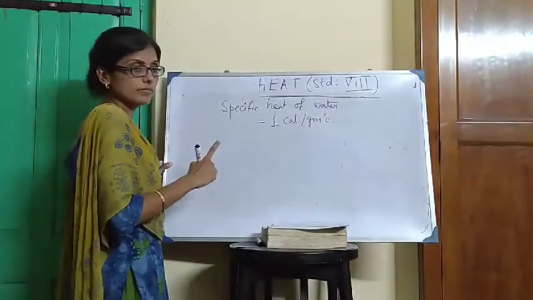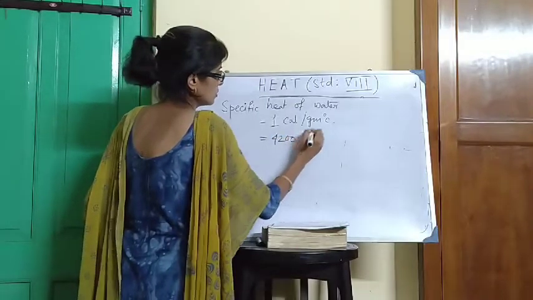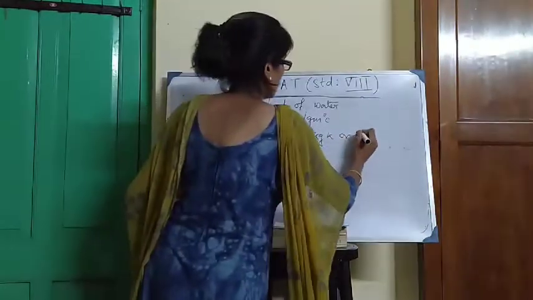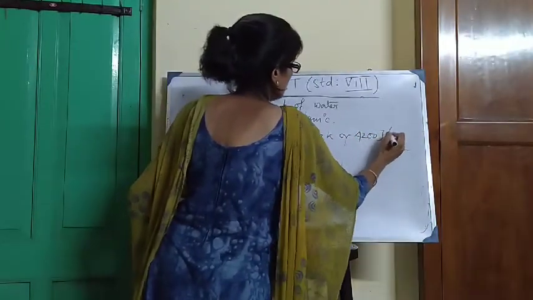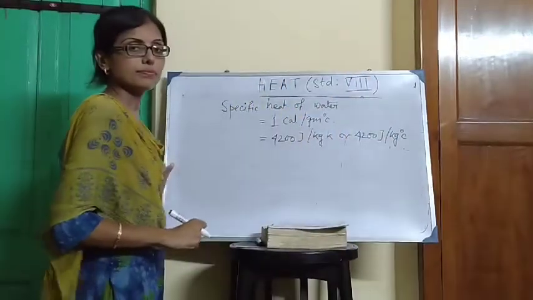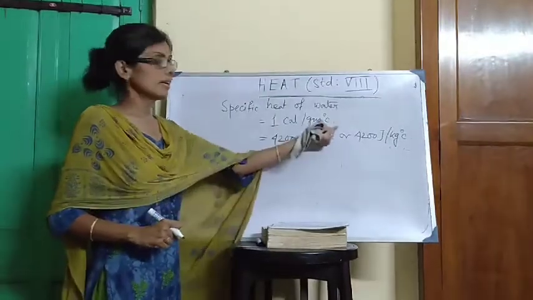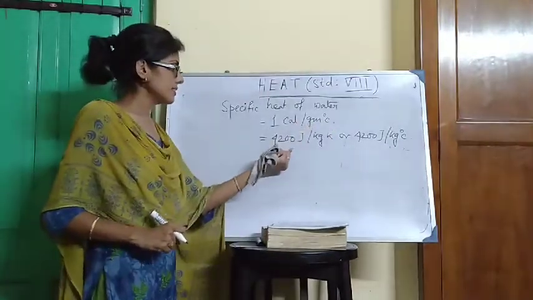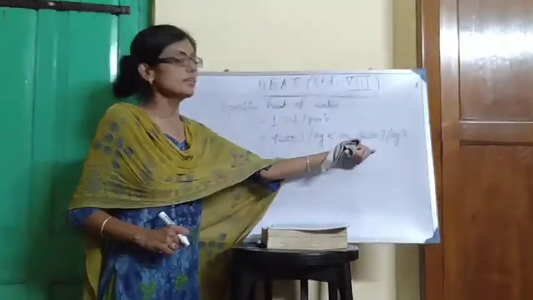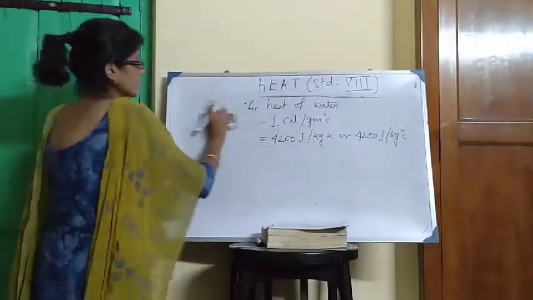Just now we have done that 1 calorie per gram degree Celsius is equal to 4200 joule per kg Kelvin, or 4200 joule per kg degree Celsius. This value is maximum. Okay. Next topic,